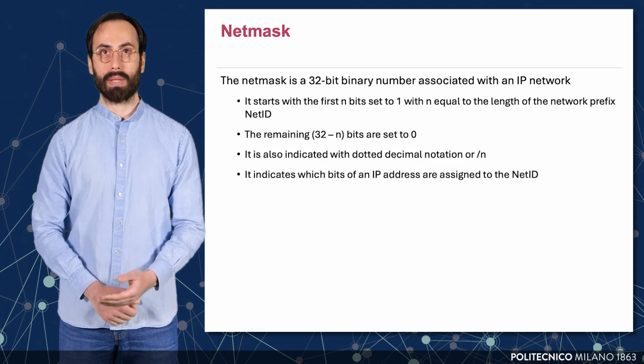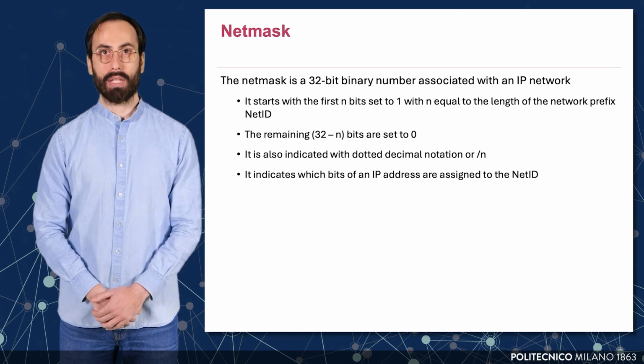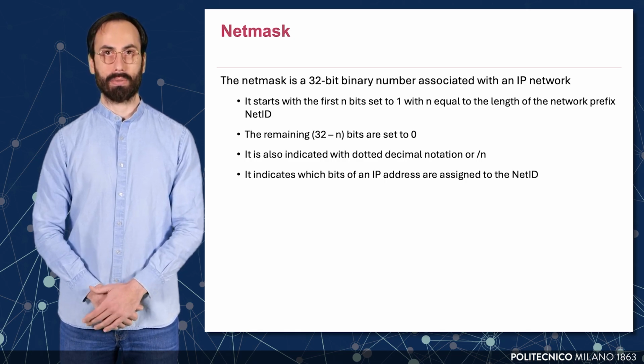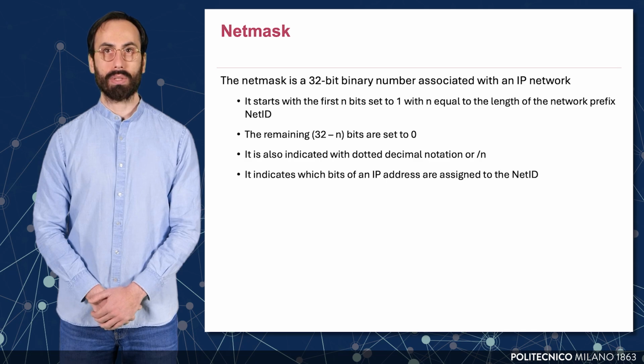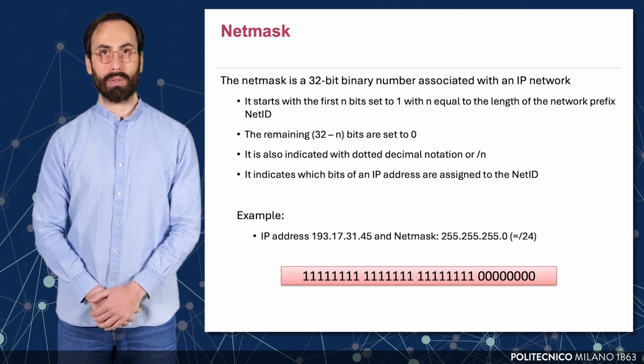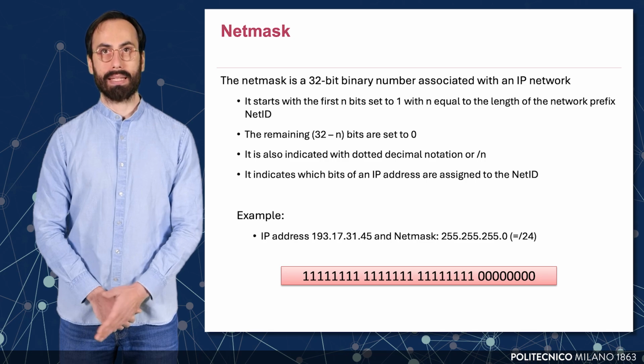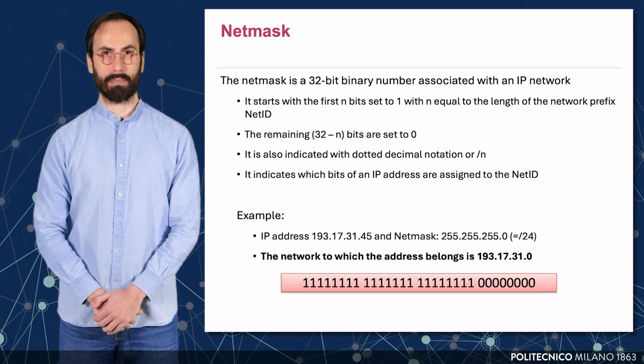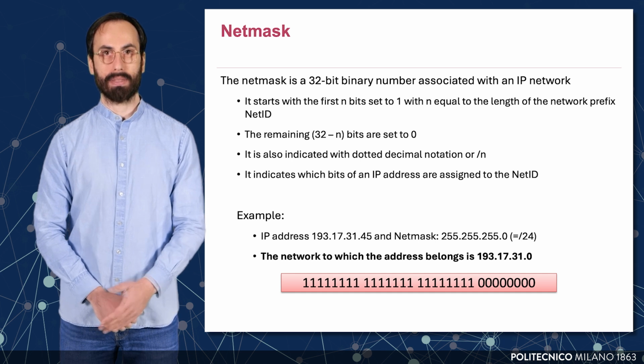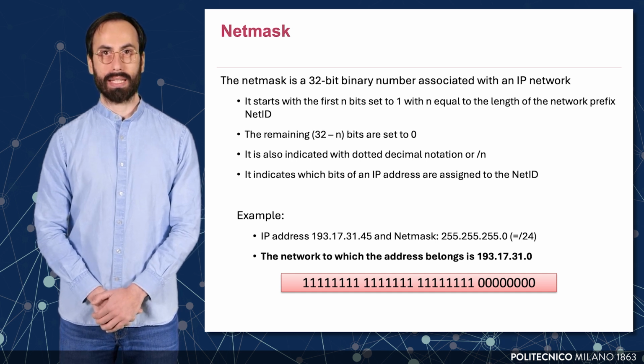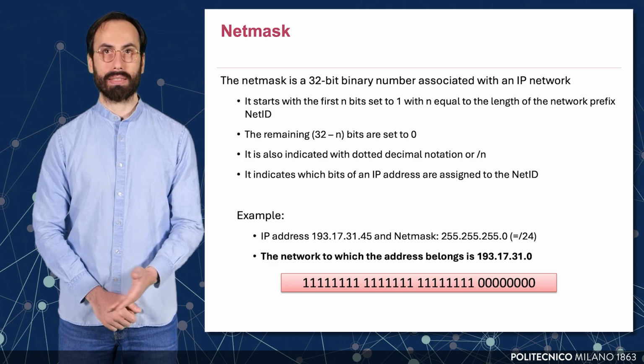Net masks can be represented in either dotted decimal notation or prefix notation, for instance /24, which simply indicates the number of ones in the mask. The example provided shows the IP address with its net mask. By applying the net mask to the IP address via a bitwise AND operation, we derive the network IP address. This process allows routers and hosts to identify the network a given address belongs to, and enables routing decisions and subnetting in IP